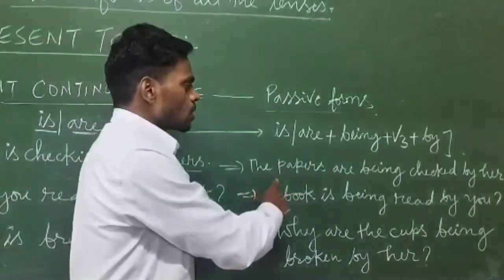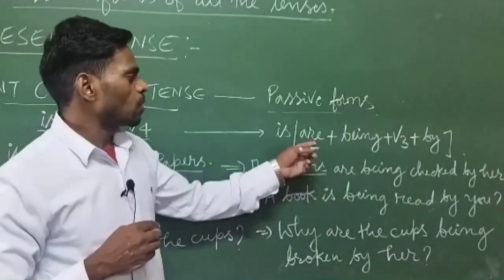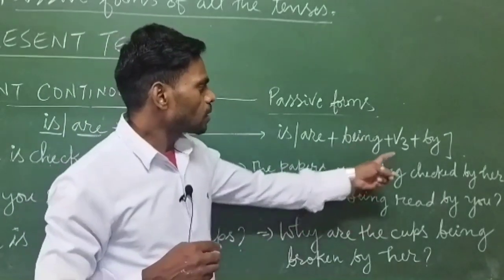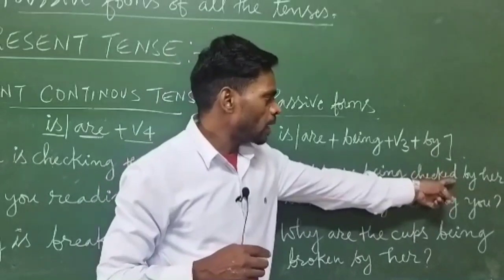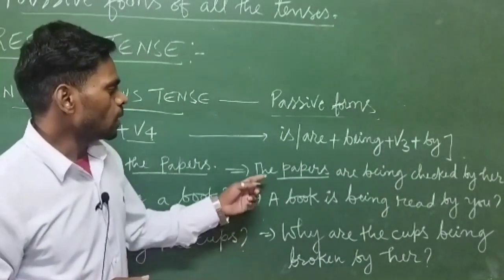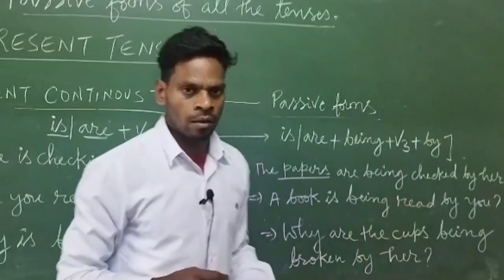So the papers are, since papers is plural, the helping verb are will be used, then being, then the third form of the verb checked, then the preposition by, and the personal pronoun. So it will be the papers are being checked by her.